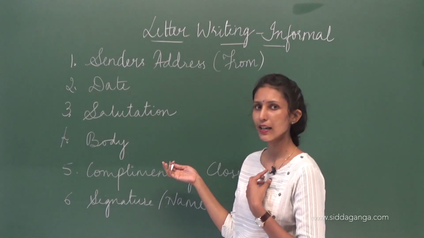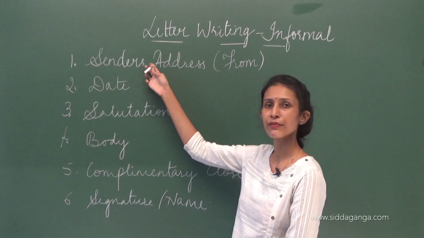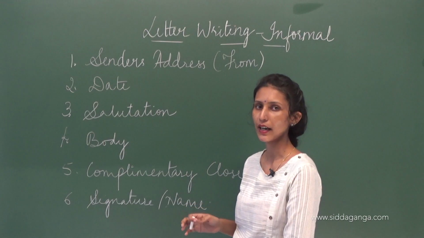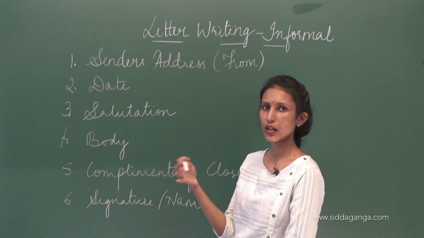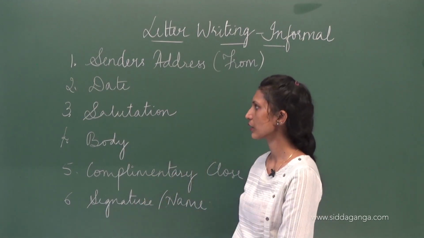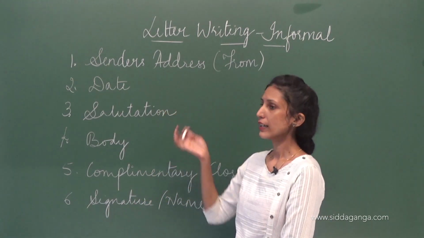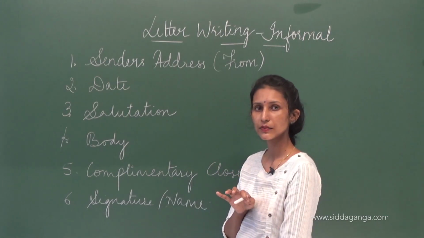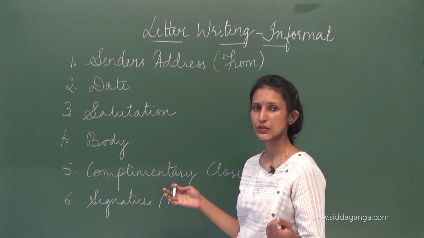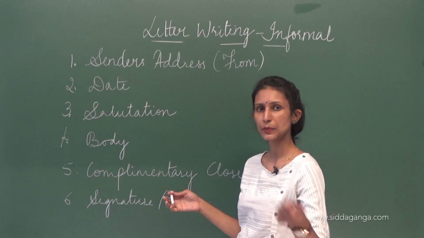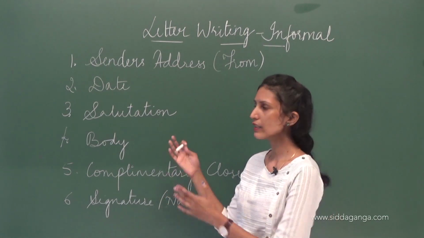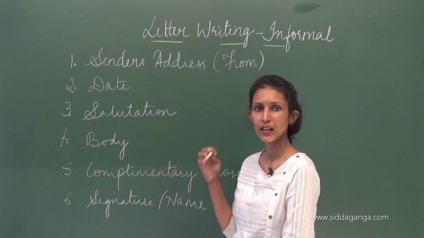And it is understood because it's in the formal letter, but somewhere if your address goes missing in the envelope, it is written over here. But when you're posting it to someone, obviously their address will be written on the envelope, so we don't include it over here. Whereas in a formal letter, you'll have to address it, because if you're sending it to a government office and it is addressed to a certain person, before it reaches that person, it will be going into many hands, and then the right person will get the letter. So here you're directly sending it to that person, so the person will receive it.